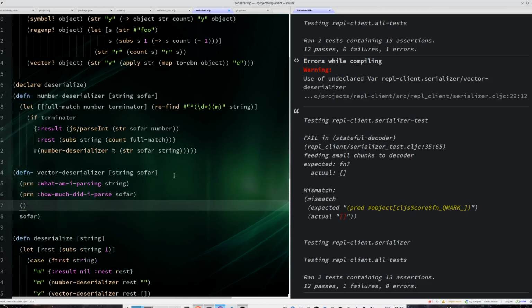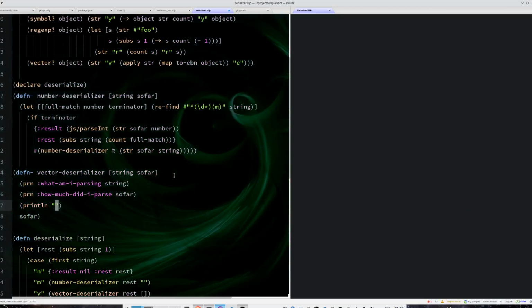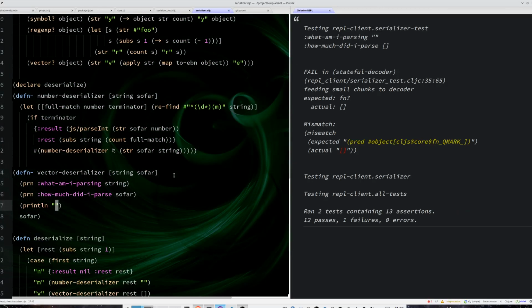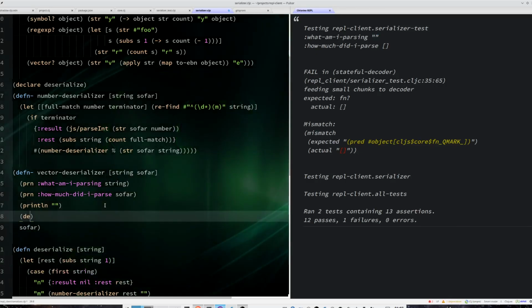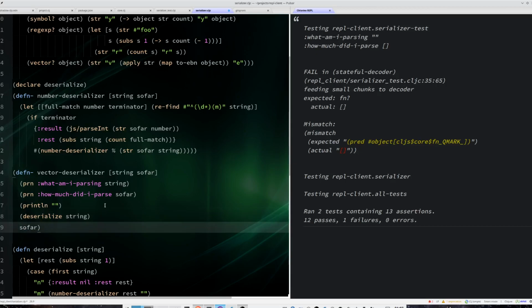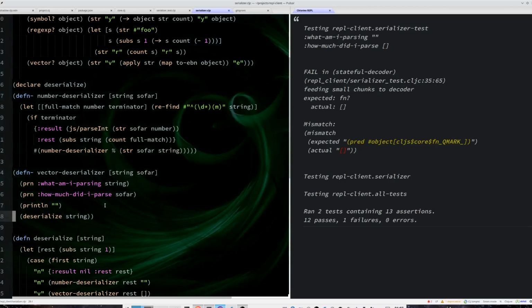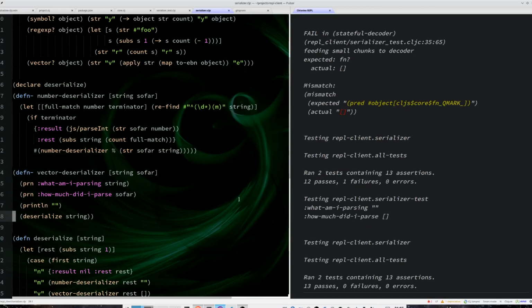And I am going to print an empty string here, otherwise it will be harder to get. So what I am parsing right now, it's an empty string. So how do I parse an empty string? I basically ask deserialize to parse a string. And that will be my result. So it worked, my test passed.